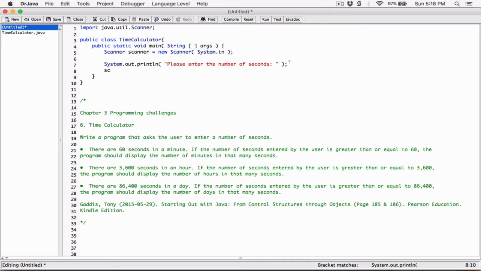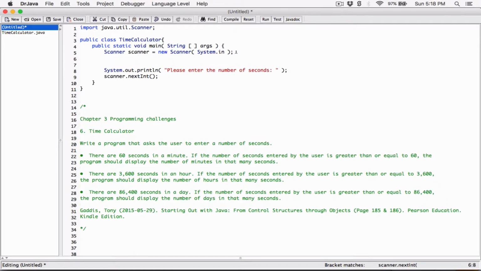Now I'm going to use a scanner that I just created to prompt for a text box. In this case, I want an int, so I'm going to type in scanner.nextInt. Scanner.nextInt is going to basically pop up a text box. It's going to allow the user to type in a number, and that number is going to be converted to an integer and returned. Now, when that number is returned, I need a place to store it, right?